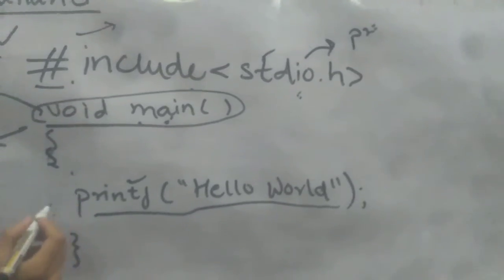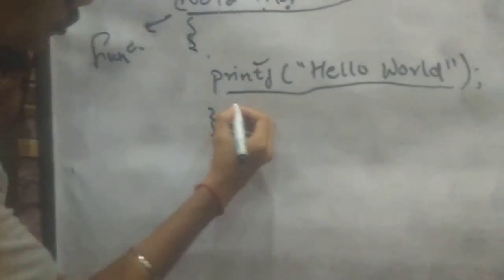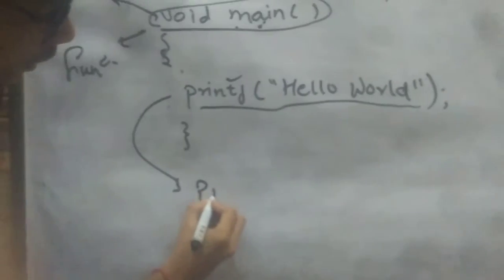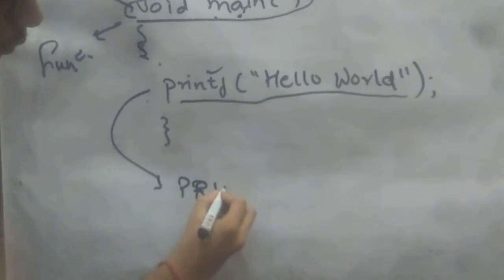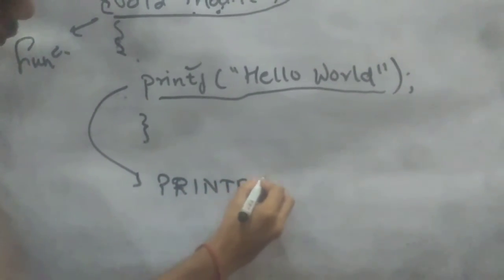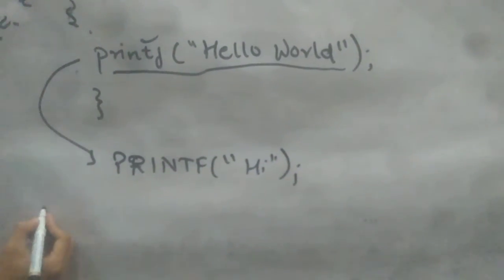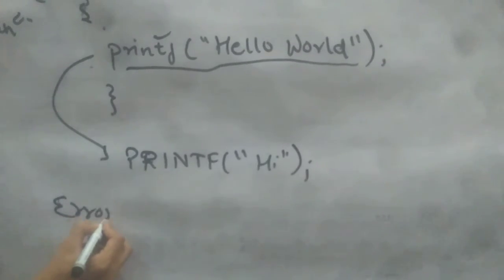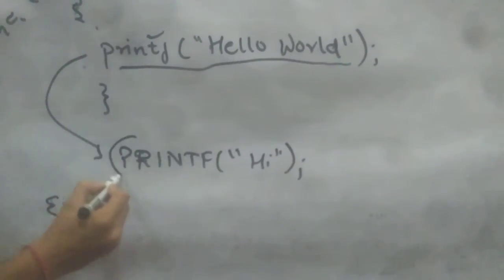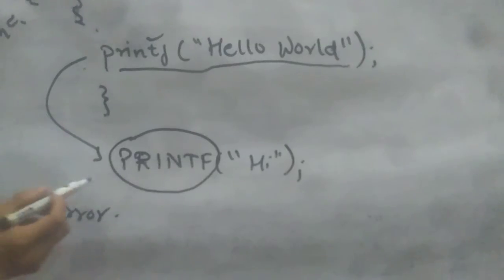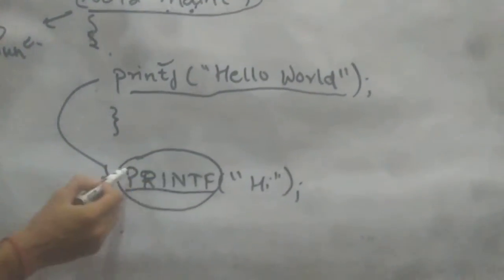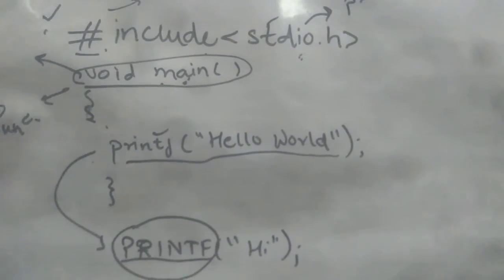For example, if it is written not like this but as printf with capital letters, hi, then it should throw an error after compiling, because C is a case sensitive language. It doesn't support this, and printf with capital letters is not defined in stdio.h, so it will throw some undefined error.